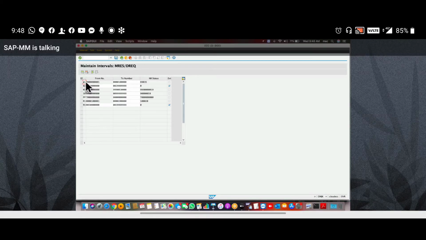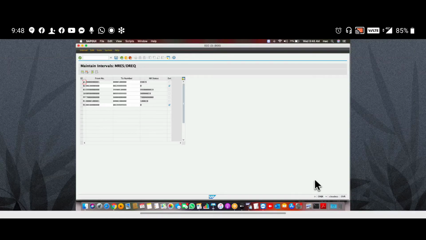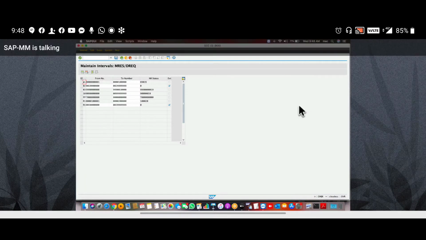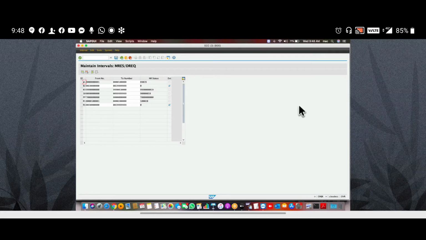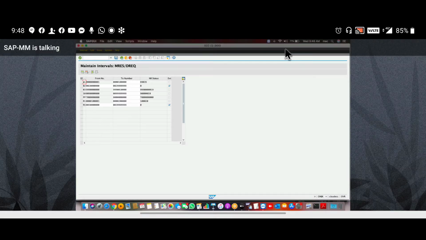Click on from and to number range. Just give from and to number range. In bracket, maximum length is 10 digits. Save it. So just save the number range.